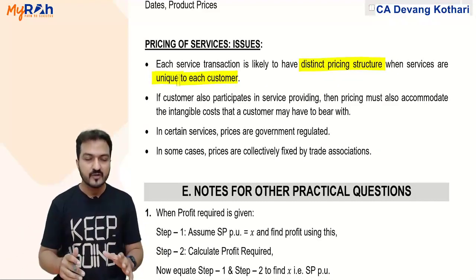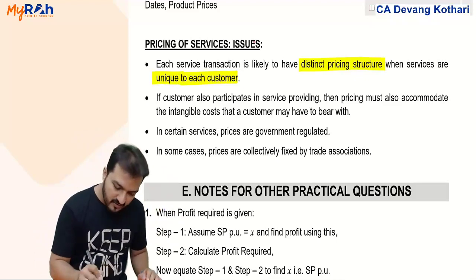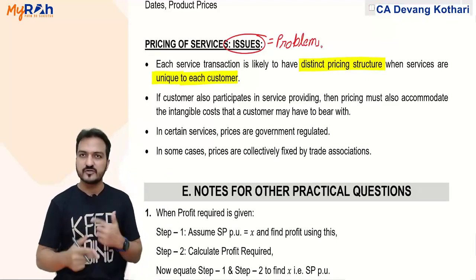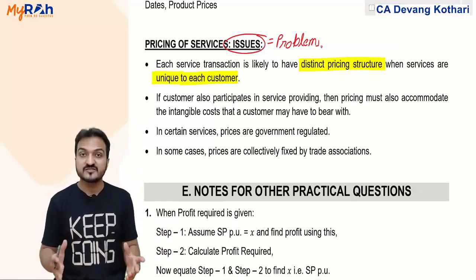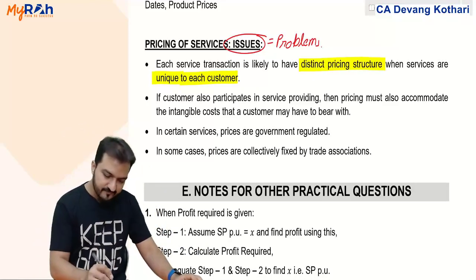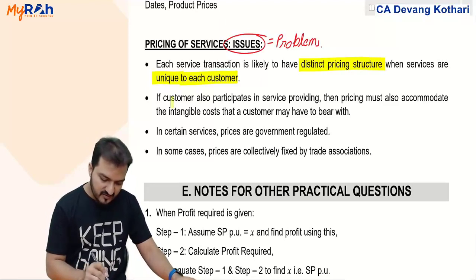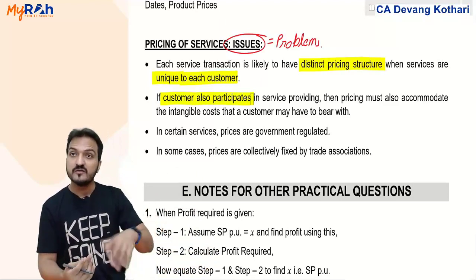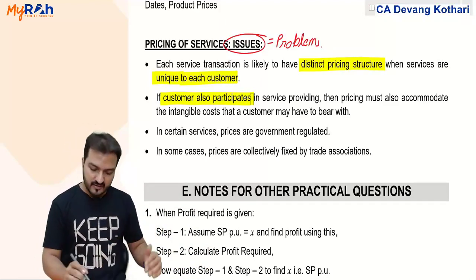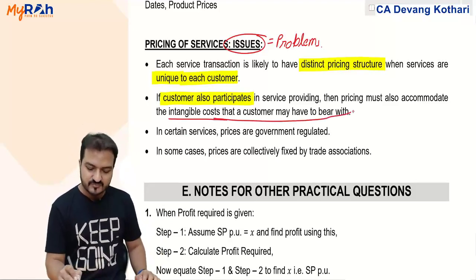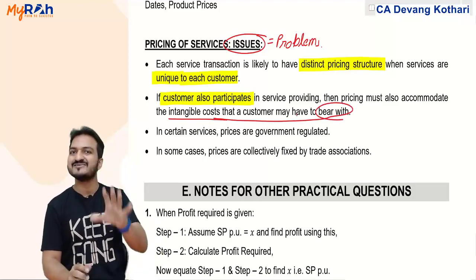That is a problem. Look, under this topic we are learning issues, meaning problems that might be faced while pricing for services. First problem is that different customers might be given different services, so I need a unique pricing for each customer. Secondly, if the customer also participates in service providing, he's also contributing in the service, then my pricing should accommodate the intangible cost. My pricing should also accommodate the cost that the customer may have to bear. To that extent, I should charge a lesser price.